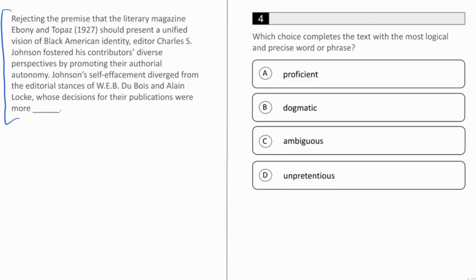So to break this down, we can see that the word in the blank is an adjective, and it describes the decisions made by Du Bois and Locke, in contrast to those of Johnson's.